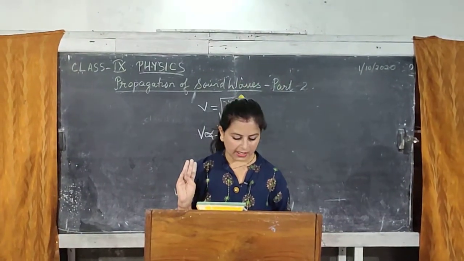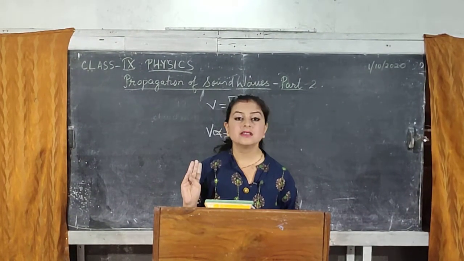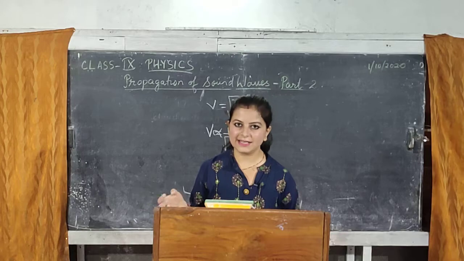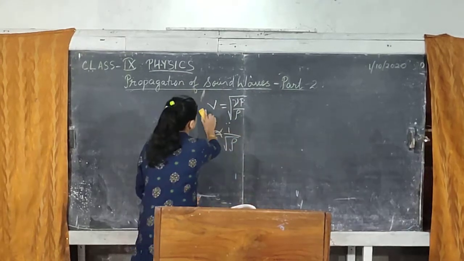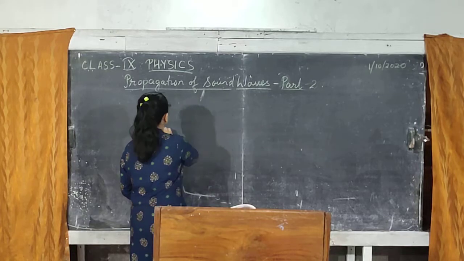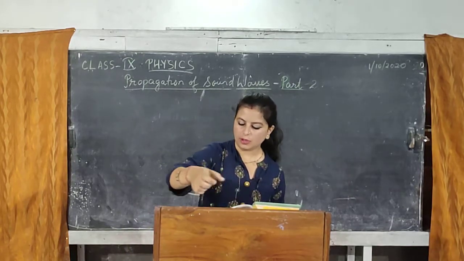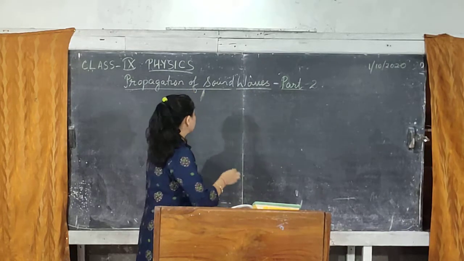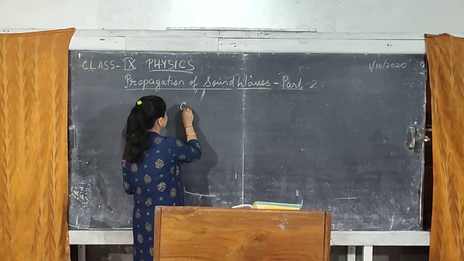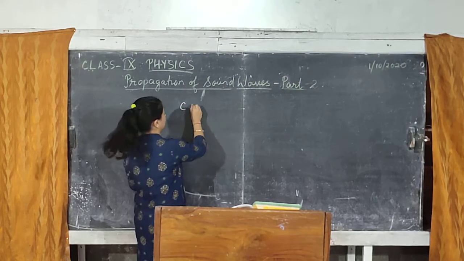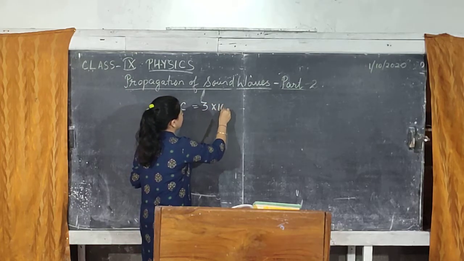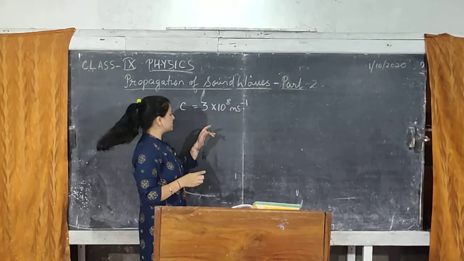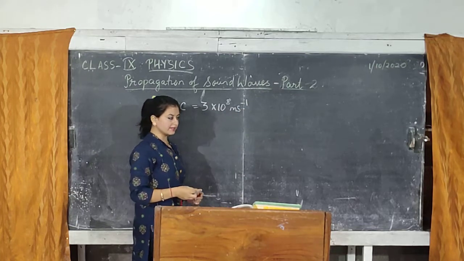Alright. Now coming to the last topic, we are going to compare the speed of sound with the speed of light in air, okay. Now light travels very fast. In fact, it is the fastest object or particle or wave that is known so far to us. It travels very fast with a speed of c, the letter used to denote the speed of light. It is 3 into 10 to the power 8 meter per second. So in 1 second, light can travel 3 into 10 to the power 8 meters, okay.